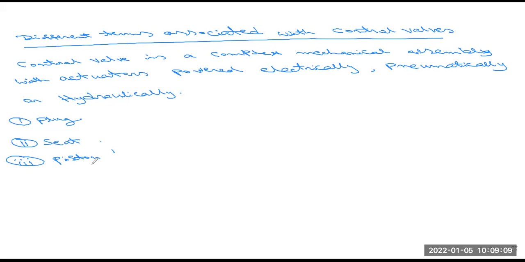So please remember these things. Piston is also a movable part in the control valve system and a responsive element that transmits the force to the piston actuator stem.